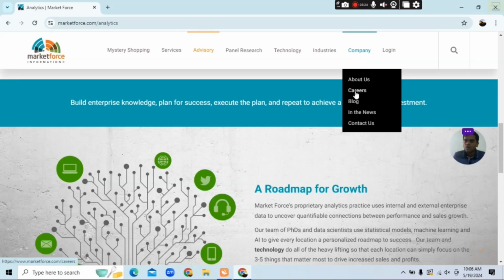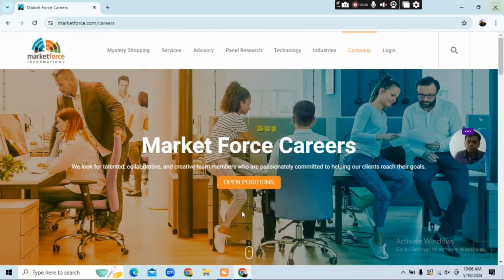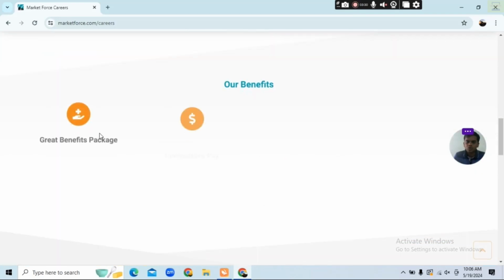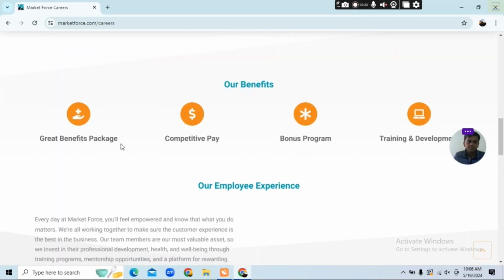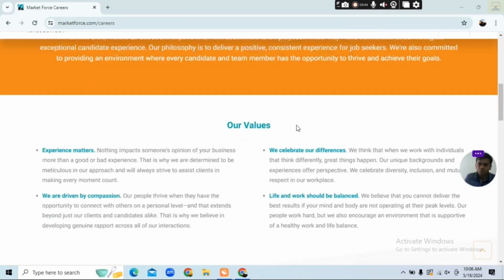Over here you can see the careers also. You see the career options, open positions, so you can also build a career over here. You get benefits of package, competitive pay, bonus, and you also get training and development. You can also see the employees' experiences shared over here.